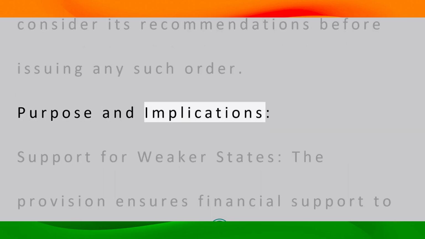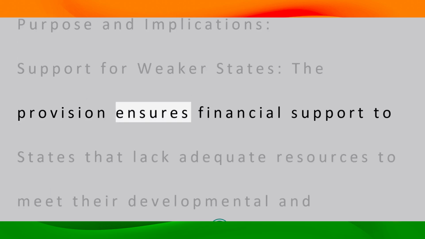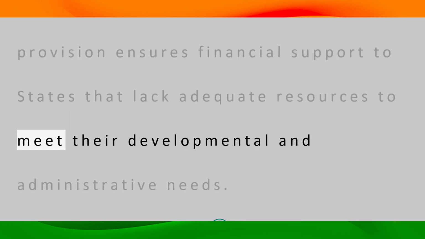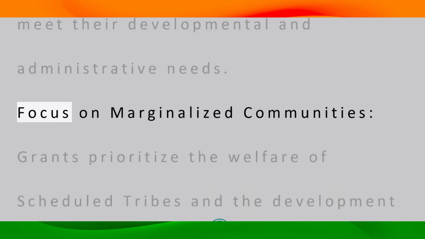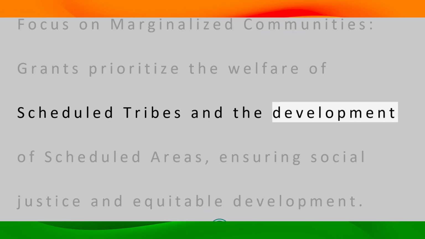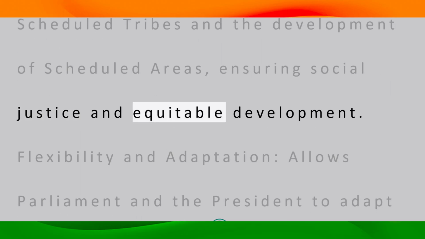Purpose and implications. Support for weaker states: the provision ensures financial support to states that lack adequate resources to meet their developmental and administrative needs. Focus on marginalized communities: grants prioritize the welfare of scheduled tribes and the development of scheduled areas, ensuring social justice and equitable development.